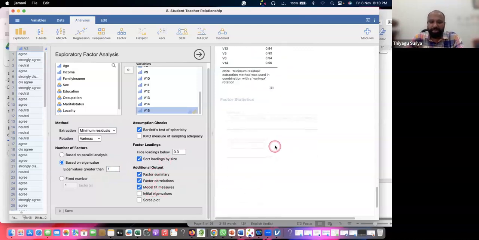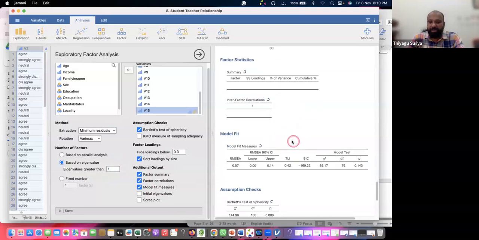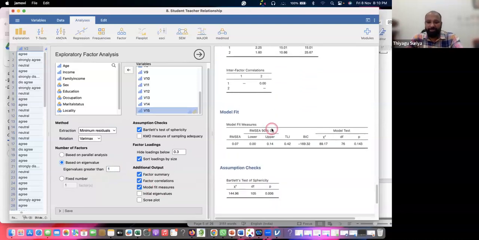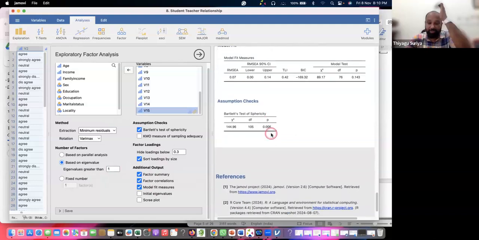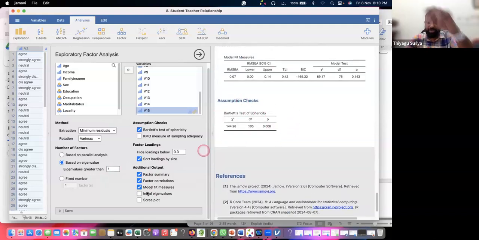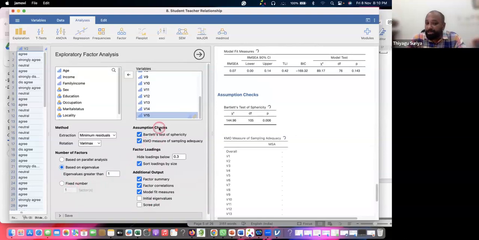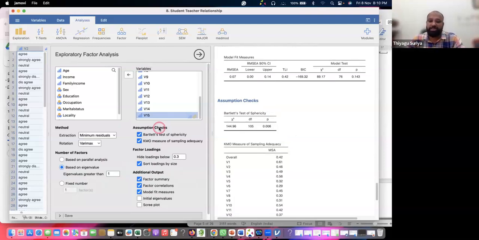These are the model fit measures we can check, like the chi-square value and the RMSEA. I'm showing the interpretation in the PowerPoint. This is a practice test. And if you want to go with a fixed model, you can. This is called exploratory because we don't know the basic structure. That's the reason we are running it.